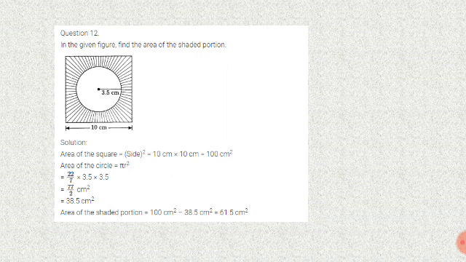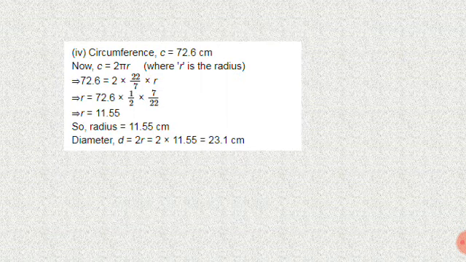So first we find the area of a square. Second we find the area of a circle. Area of a square formula a square. Next area of a circle formula pi r square. So area of a square value 100 centimeter square. Area of a circle value 38.5 centimeter square. So we just subtract to get the area of the shaded portion, 100 minus 38.5. We get the value 61.5 centimeter square.